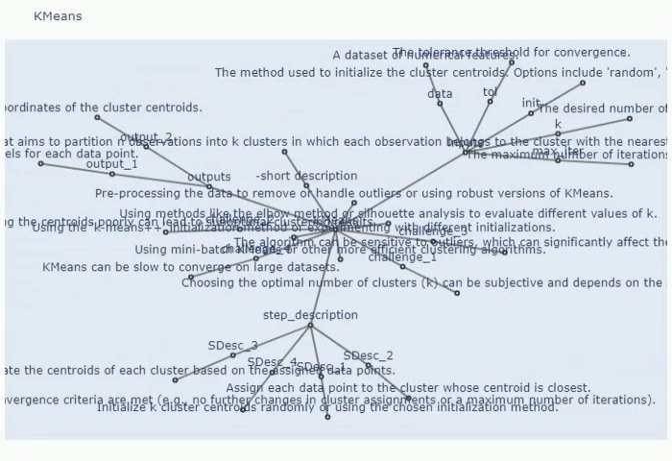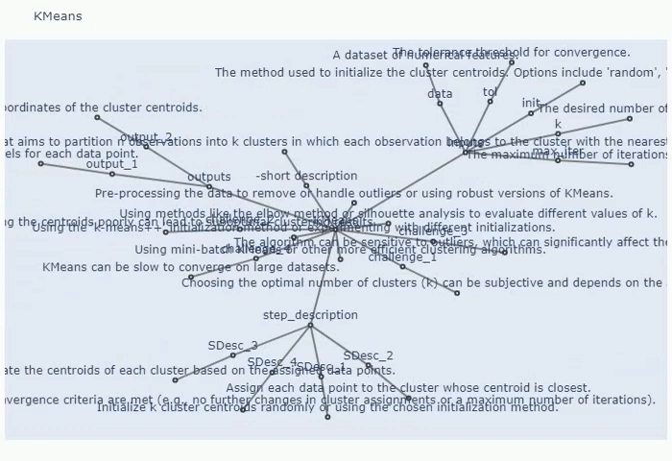Step 2: Assign data points to clusters. Each data point is assigned to the cluster whose centroid is closest to it, based on the chosen distance metric. This step creates the initial cluster assignments.